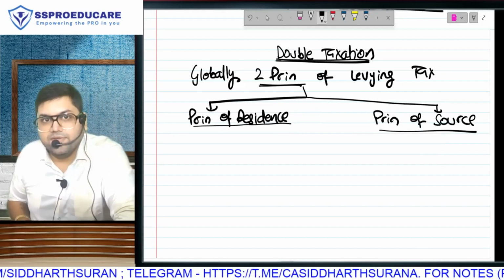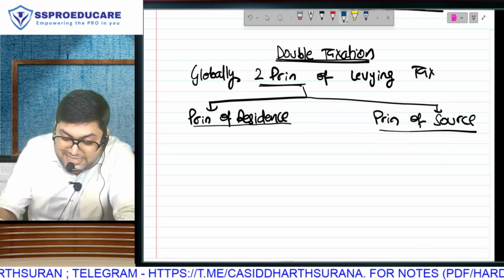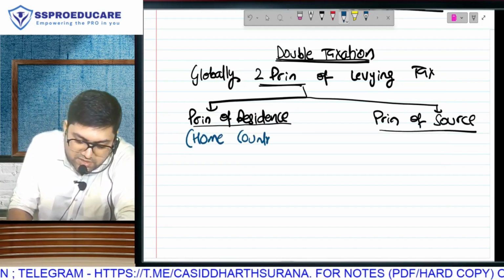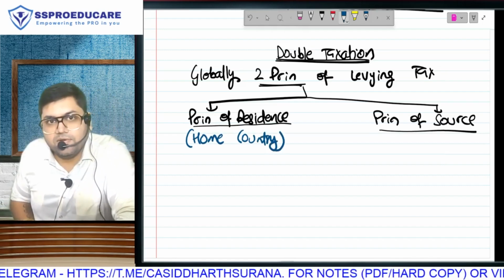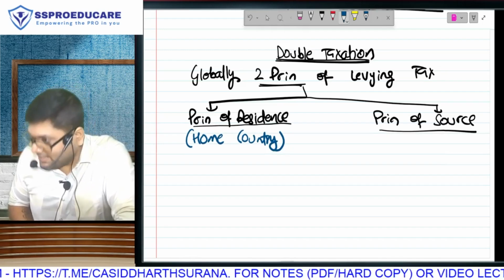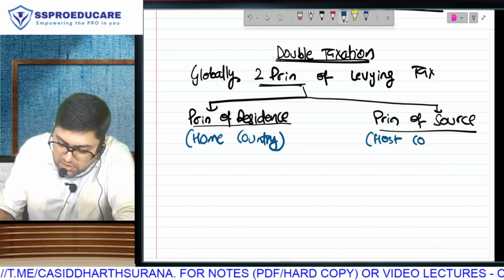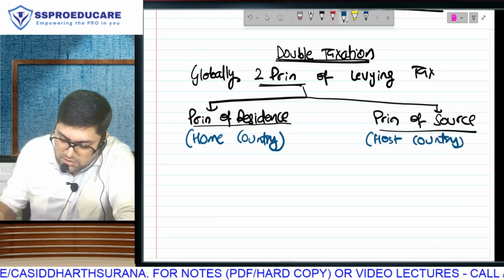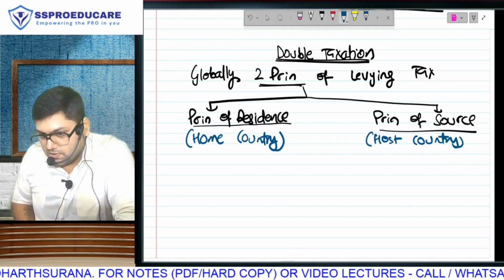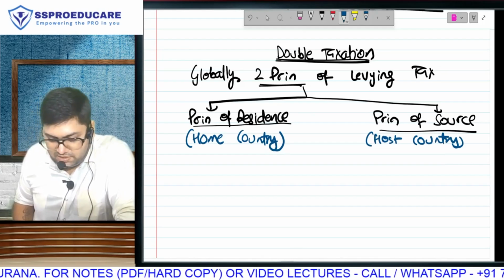The country in which you are a resident is known as your home country. And the country in which you are earning income, you are having source of your income, will be called your host country. Country of residence will be called home country, and country of income will be called host country.